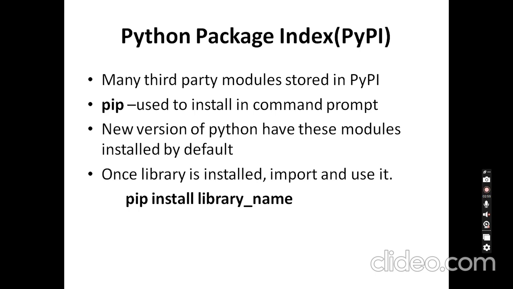For example, if you want libraries like Pygame, NumPy, Matplotlib, SciPy, those can be installed using pip commands: pip install pygame, pip install numpy, pip install scipy. Like that you can install them and then work on that particular library.